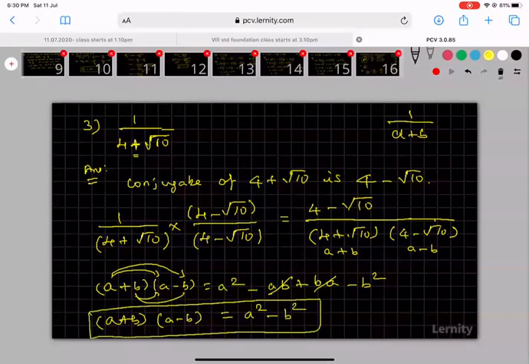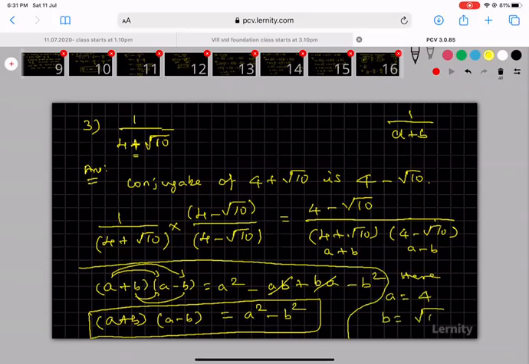Okay, here you see what is my a. In this problem, this is the formula. In this problem, my a is 4 and my b is root 10, not minus root 10. This is in the formula a plus b, a minus b. Here the minus is in the formula. My a is 4 and my b is root 10.